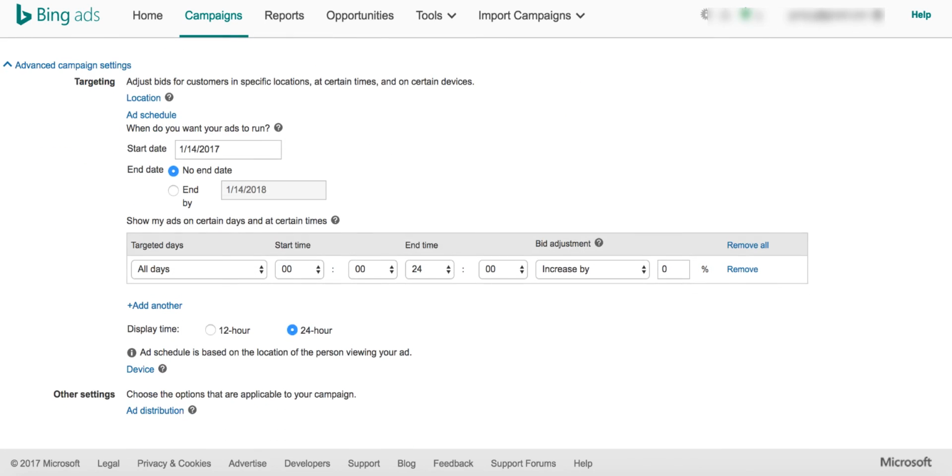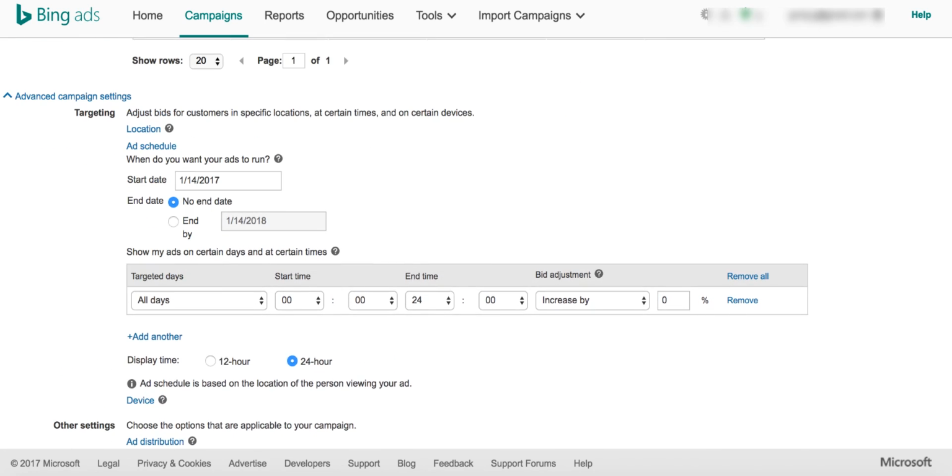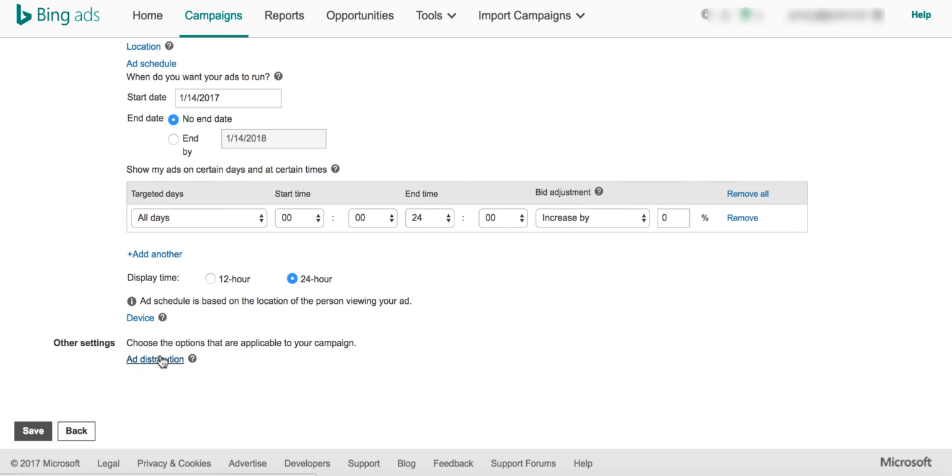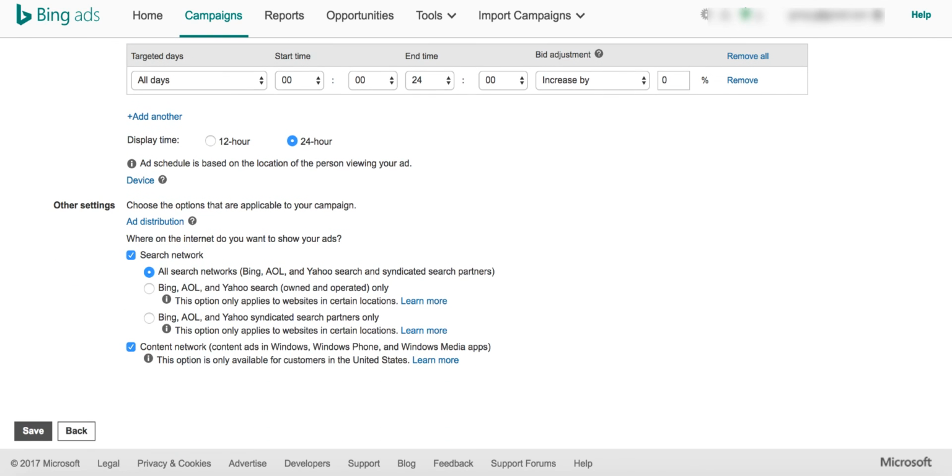And then you have something called ad schedule, in case your offers are something that you wish to run in a particular time frame, or if you want to start your ads running from tomorrow or something like that. That's when you actually use this start date. I'm not going to change it for now. I'll leave it there, and then we'll see another important thing.